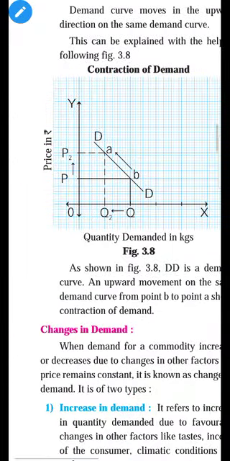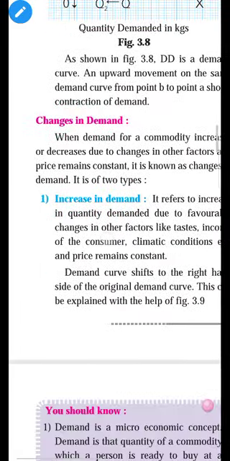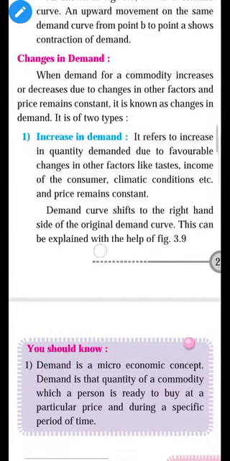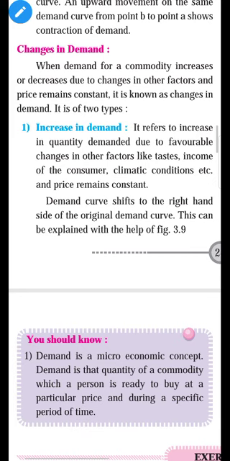Now let us move to the second part of the answer, that is change in demand. Change in demand means it is just the opposite of variation in demand. What have we learned in variation in demand? In variation in demand, only because of price, demand varies.